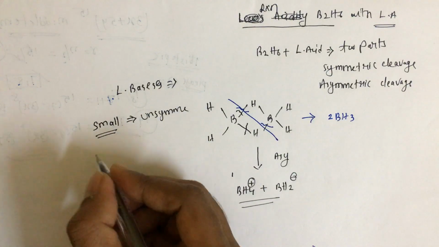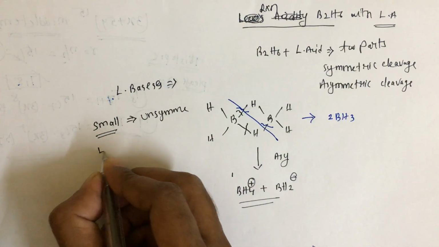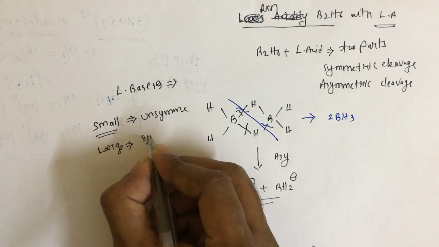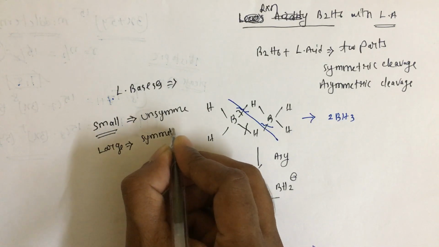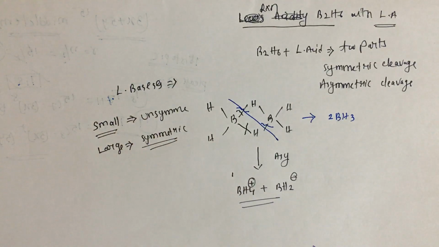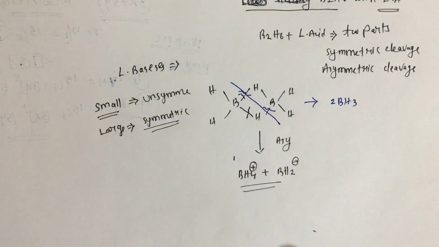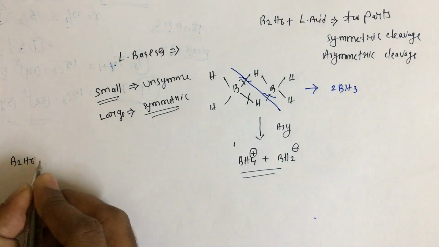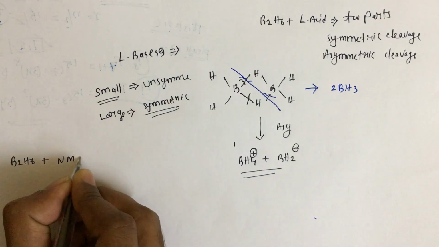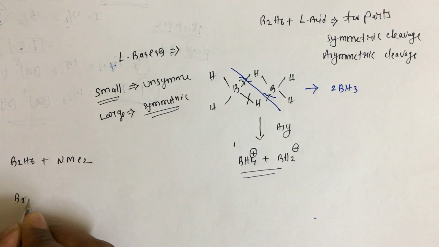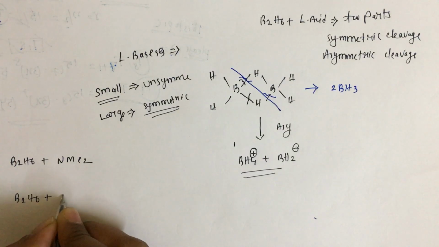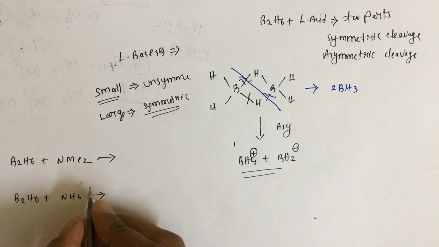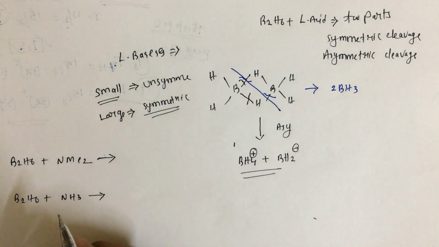When the size of the Lewis base is large or bigger, it prefers symmetric cleavage. Now we'll take 2 examples: NMe2 and B2H6 plus NH3. Among these two, which favors symmetric cleavage and which favors unsymmetric cleavage?